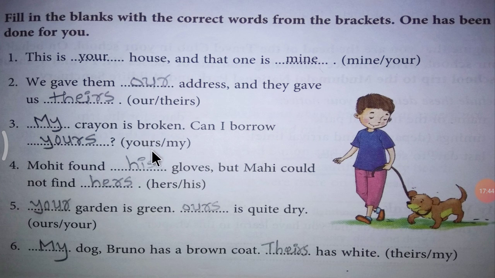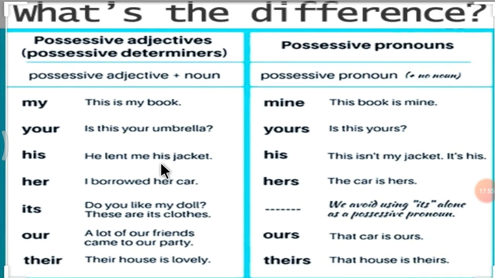This exercise is given in your English textbook exactly after lesson number 3, A Day in the Jungle. Okay. So now let's move to the next slide. What is the difference between possessive adjectives and possessive pronouns? Let's see. Possessive adjective plus noun. And in possessive pronoun, no noun.